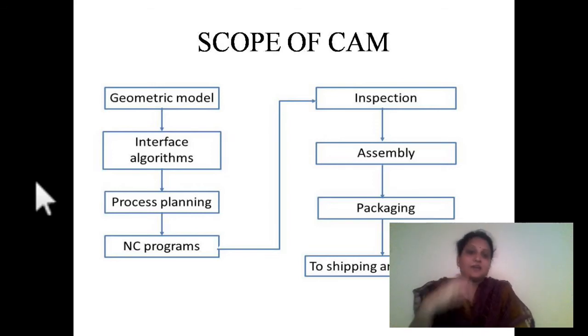Previously, when we didn't have CAM, we used to do it manually. A person who is an expert in making process plans, in engineering terminology we call him a methods engineer, would make a process plan. But here, as we have CAM, the computer itself makes the process planning.